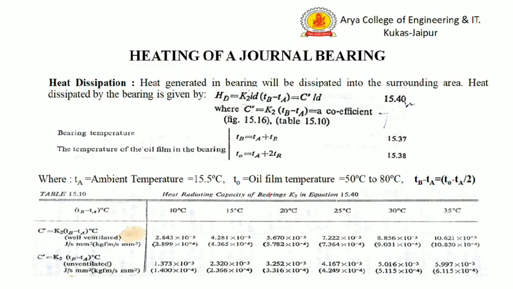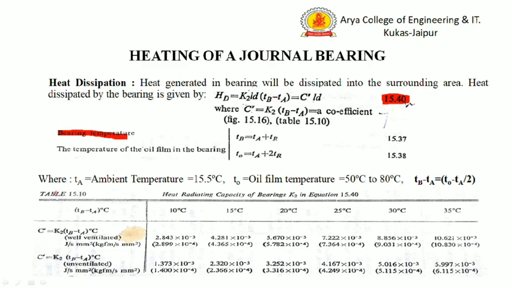The heat generated in the bearing will be dissipated into the surrounding area, and the heat dissipated in the bearing is given by the equation 15.40: HD is equal to K2 L D (TB minus TA), where K2 is the energy dissipation coefficient and TB is the bearing temperature,